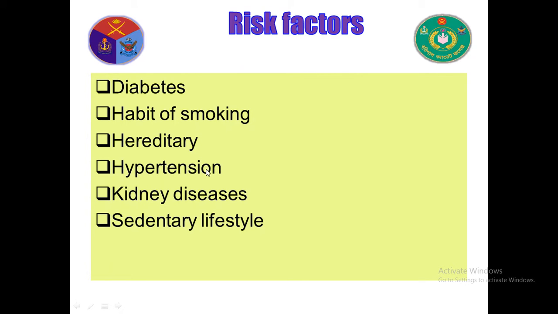Hypertension. Hypertension is one of the risk factors. Kidney disease. Those who have kidney disease can also be affected by this disease easily. Sedentary lifestyle. Those who are idle, who cannot do hard work, can easily be affected by this disease.